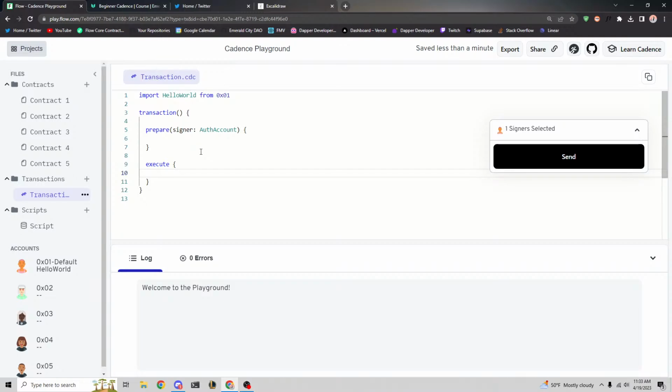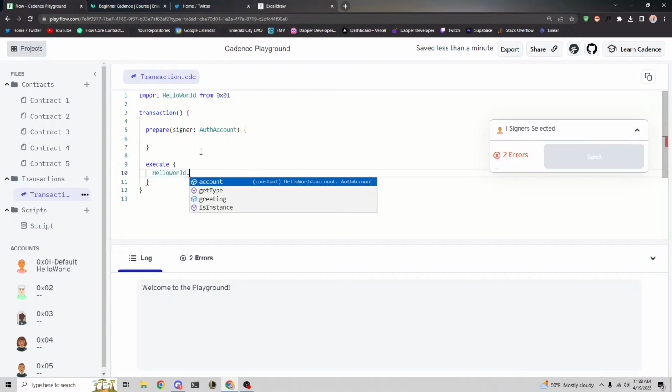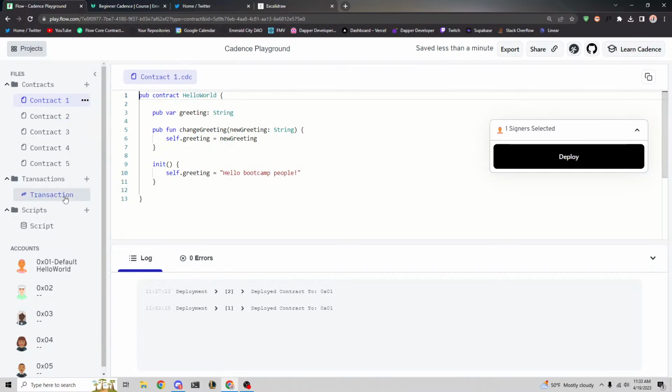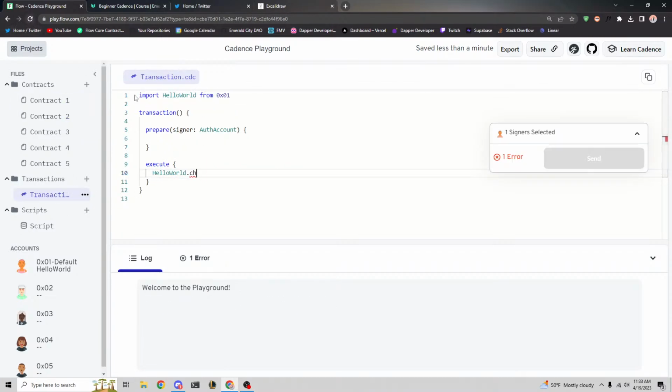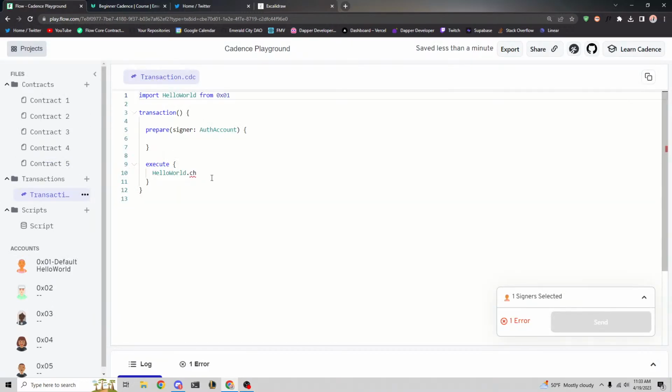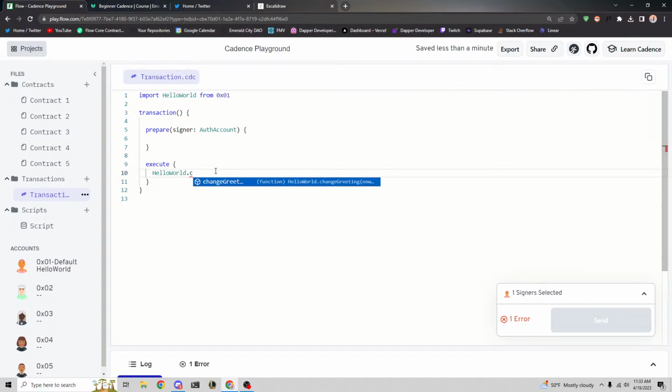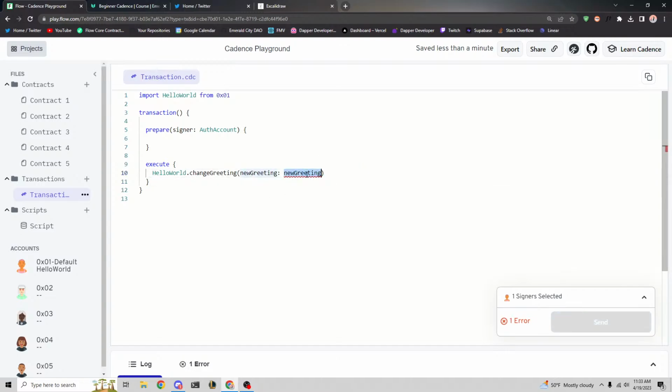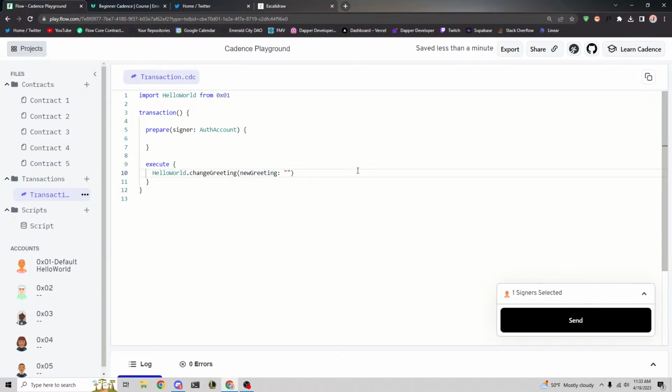Okay, so inside execute, we're going to say hello world dot. Oh, I wonder why it's not popping up. Usually it's helpful for people if it pops right out. Let's try and refresh the page maybe. Let's see if it pops up now. Oh, there we go. So if we press dot here, you'll see the change greeting actually pops up. So we can press change greeting, and we're going to pass in a new greeting here. So let's say we want to pass in goodbye bootcamp people, and put an exclamation mark.